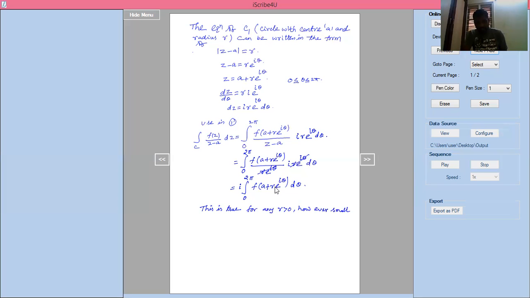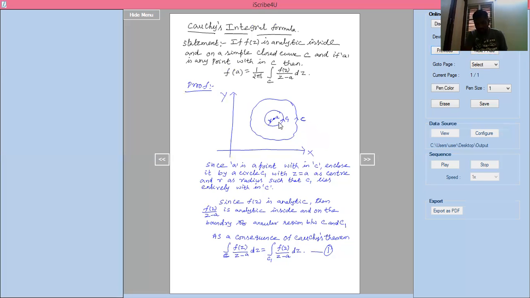If r equals 0, what will happen? This will become f of a. Hence, as r tends to 0, if you see this circle, when r is tending to 0, the circle will become a point. Understood what I'm telling? If the radius r tends to 0, the circle will become a point.